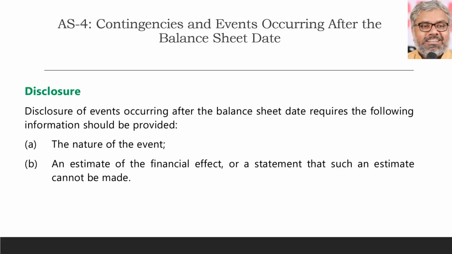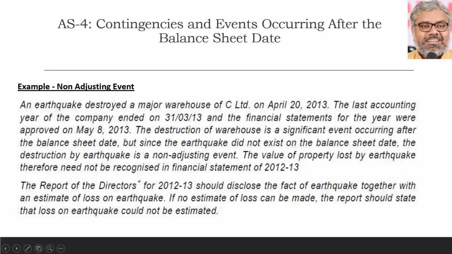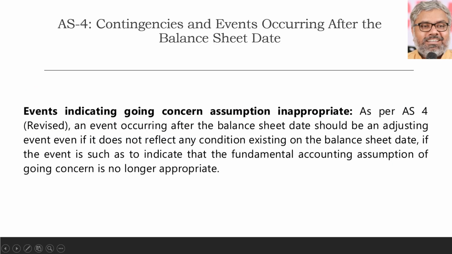For example, in the earthquake we are talking about here, the loss or destruction of the warehouse is so big that it will even hamper the going concern of the organization. In that case it becomes an adjusting event. That is the only exception. If it does not affect the going concern, though it is significant, it will be a non-adjusting event as told in the example.